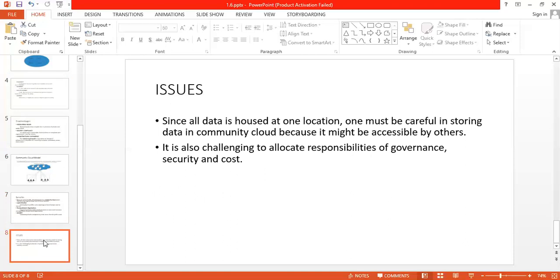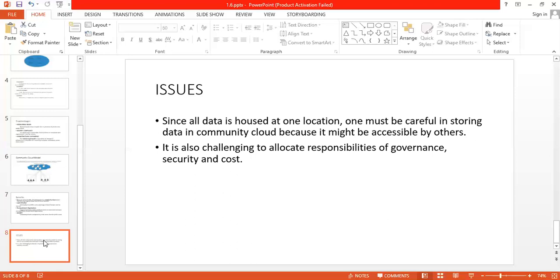Next are the issues, in the sense of disadvantages or challenges, in the community cloud. Since all data is housed at one location, one must be careful in storing data in community cloud, because it might be accessible by others, and it is also challenging to allocate responsibility for governance, security, and cost.